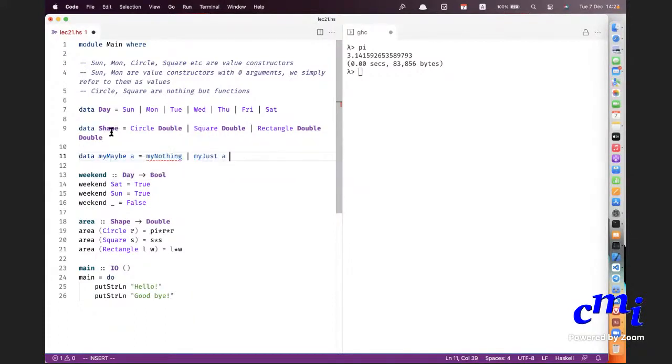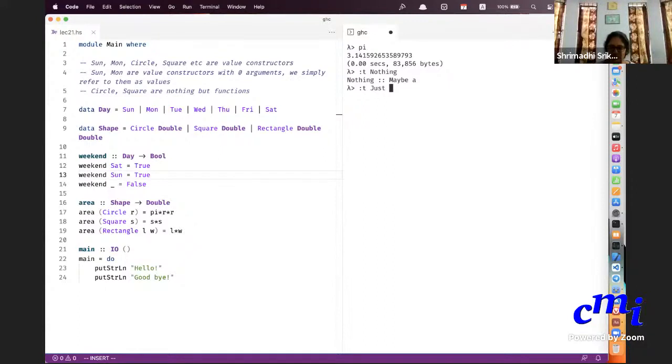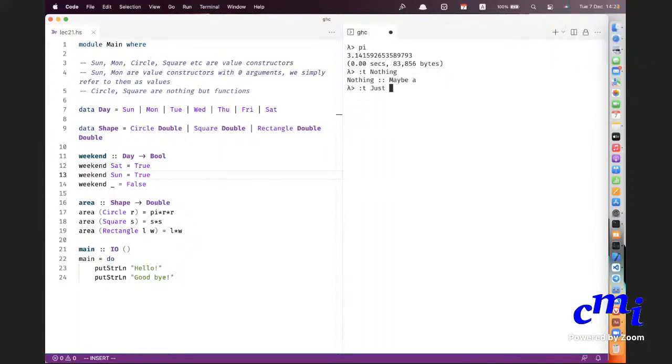So these are type constructors. You are defining a new type here. This is a new type constructor because it will take a type and then produce another type. But just concentrate on Just here, or let's forget this. What is the type of Nothing? Maybe a. But what is the type of Just? Yeah, it is a to Maybe a.